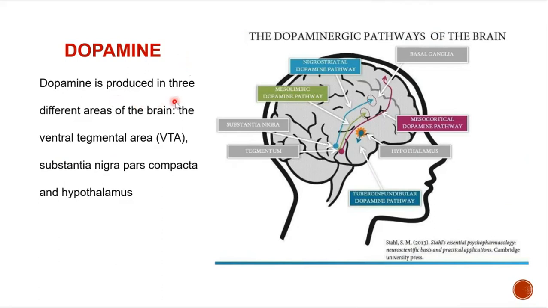They are produced in 3 different areas of your brain. So what are those 3 different areas? One is called VTA. VTA is the ventral tegmental area. Okay, so ventral tegmental, where is this tegmentum present?